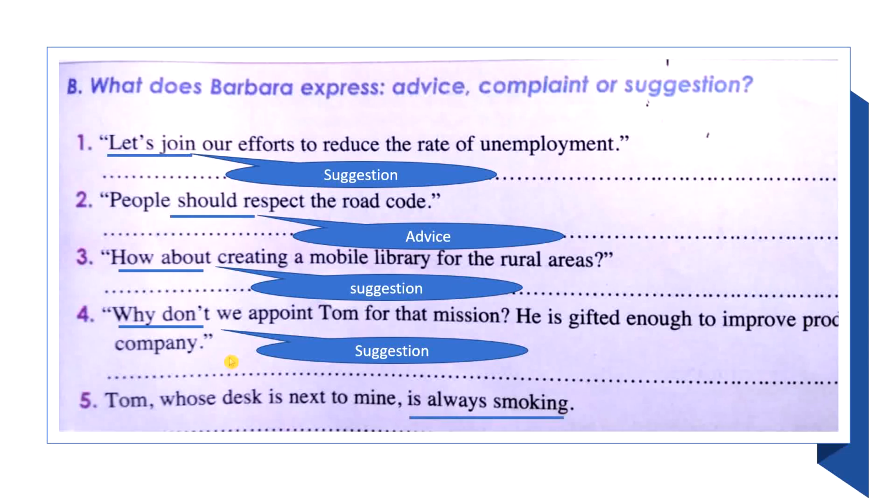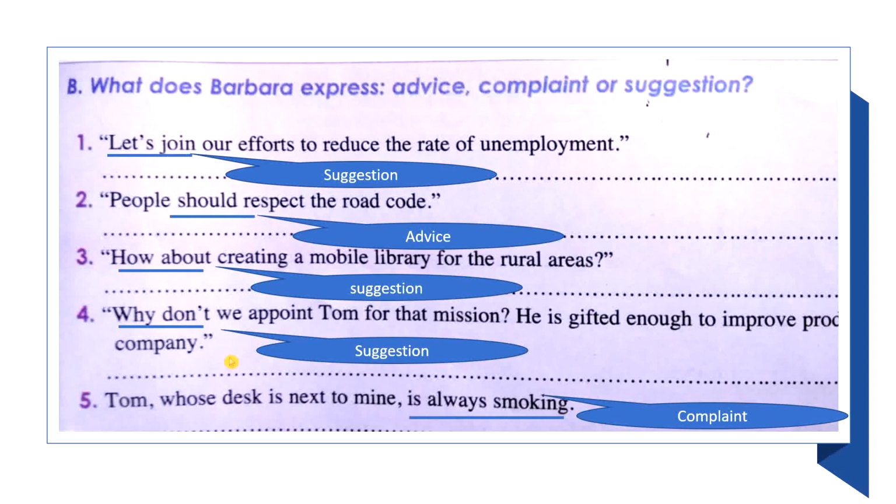So, yes, "is always smoking." What is the expression that you are using here? It's the tense. The tense is the present continuous with always. So when you use the present continuous with always, we express what? We complain. Yes. So if you use the present continuous with always, for example, "you are always arriving late," I'm complaining here. I'm not describing something. No, I'm complaining. So "he is always smoking," that's a complaint. So I hope that is clear.